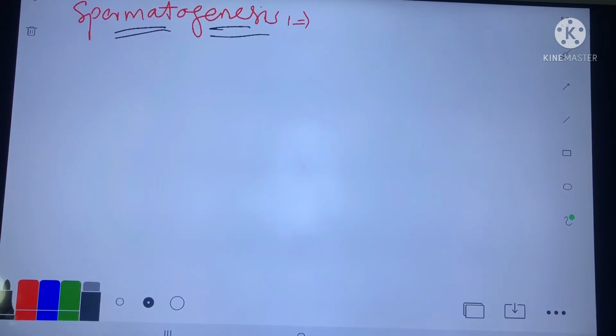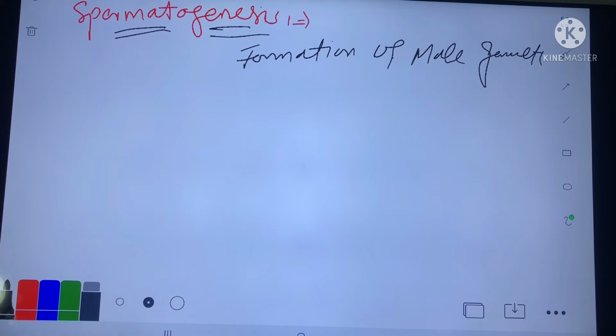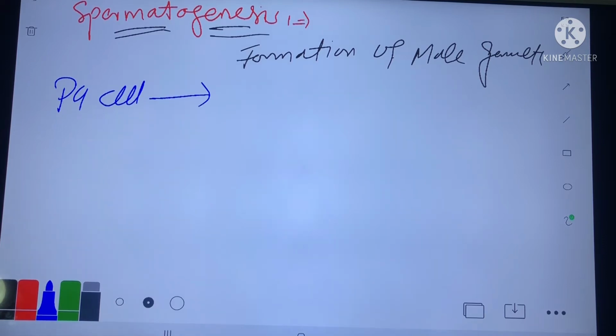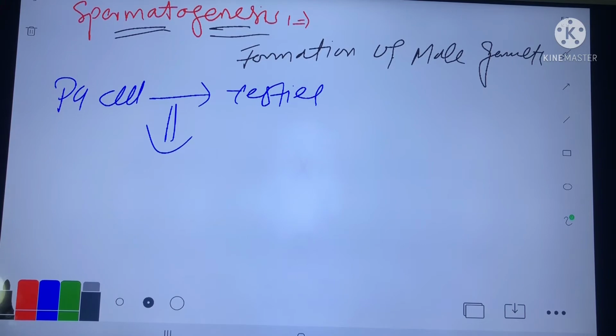Now what is spermatogenesis? Spermatogenesis is the formation of male gametes. When primordial germ cells reach the testes in the fifth week, they go to the dormant phase.